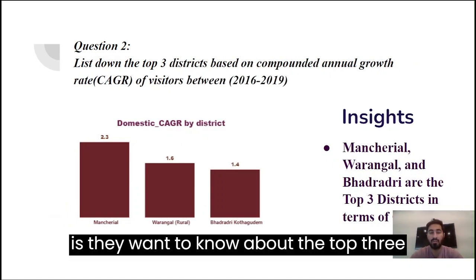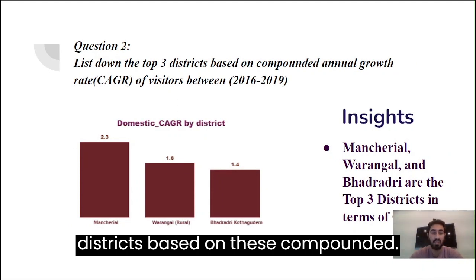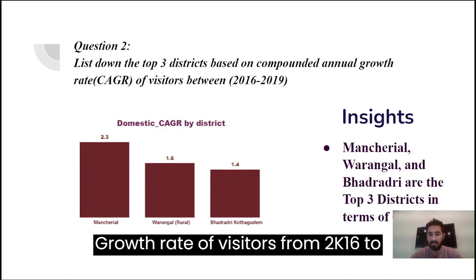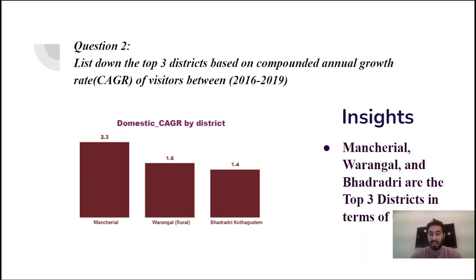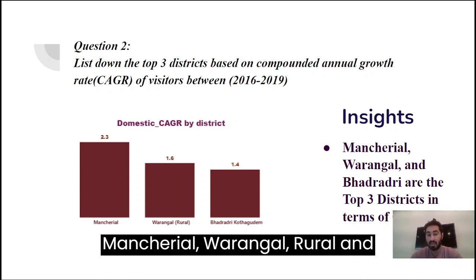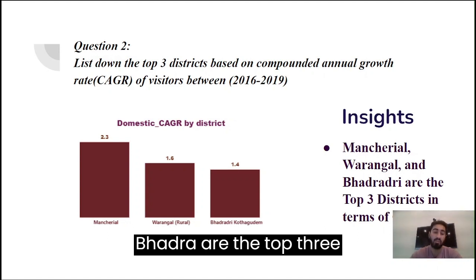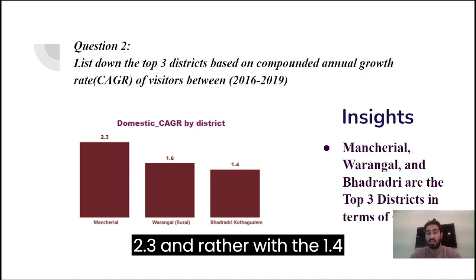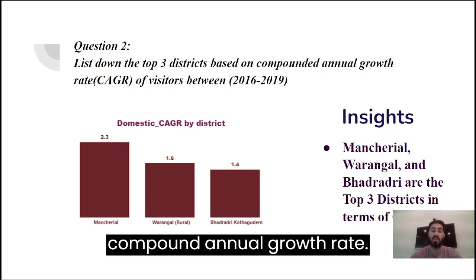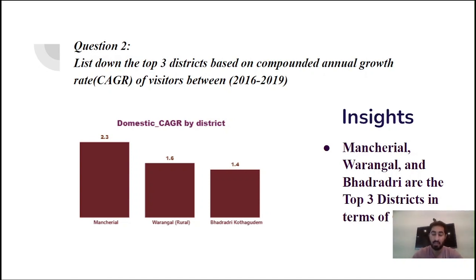The second question is they want to know the top three districts based on the compounded annual growth rate of visitors from 2016 to 2019. Here are the results. Mancherial, Warangal Rural, and Bhadradri are the top three districts, with Mancherial at 2.3 and Bhadradri at 1.4 compounded annual growth rate.